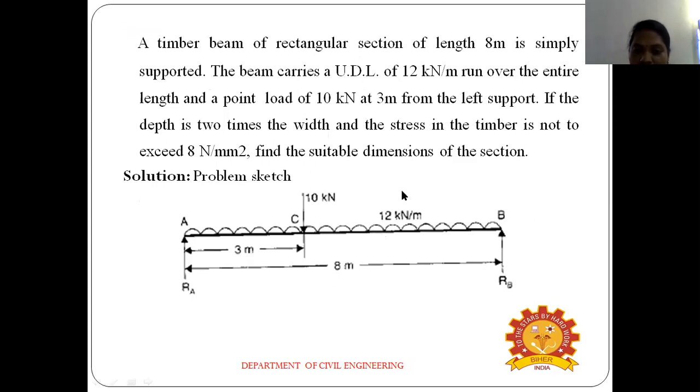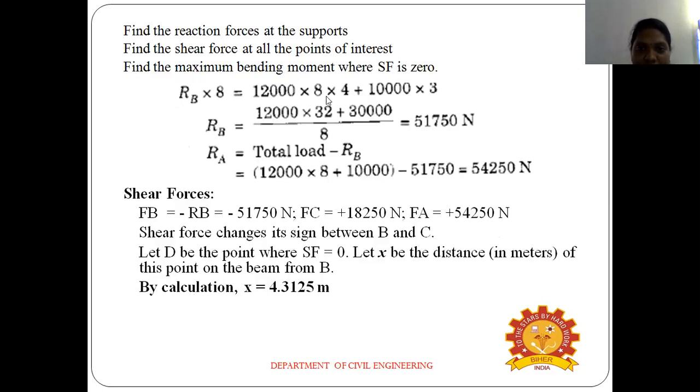It is 12 kilonewton per meter. So minus 12 into 8 into 8 divided by 2, plus the point load into 10 into 3. Yeah, so 12 into 8 into 4 plus the point load into its corresponding distance. Now we want the reaction, so RB equals 1200 into 32 plus 3000 divided by 8. So RB equals 51750 Newton. So for that problem we found RB.